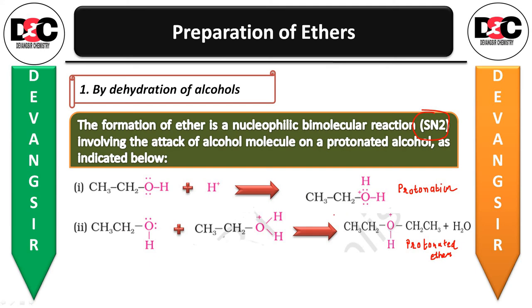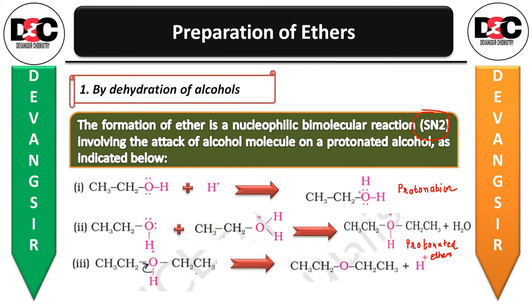This is the mechanism by which the ether formation is taking place. And during the third step, this protonated ether will give you the ether, that is diethyl ether, and proton will be removed. That's why the name of this process is deprotonation. So protonation, protonated ether formation, and then deprotonation. These are the 3 different steps of the mechanism of formation of ether, okay.